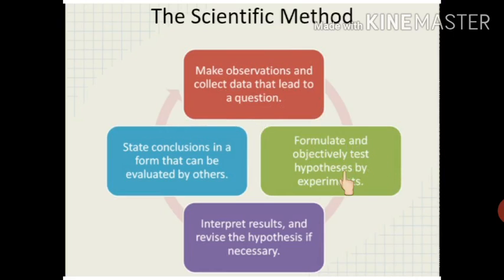Then they formulate and objectively test hypotheses by experiments. Then they interpret results and revise the hypothesis if necessary. And then at last, they state conclusions in a form that can be evaluated by others. And this continues. So it is a method used by scientists to study natural phenomena and to establish laws which govern these phenomena.